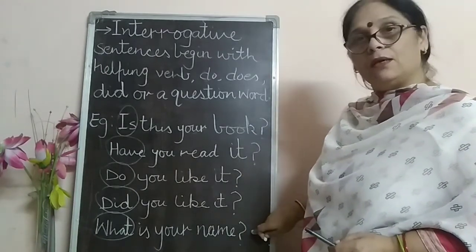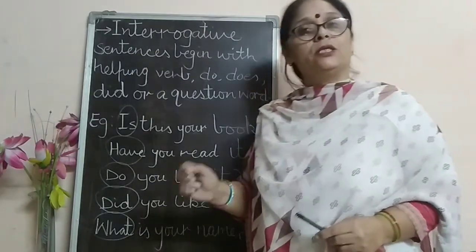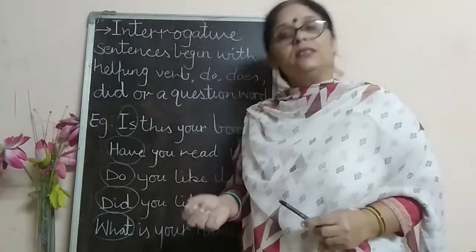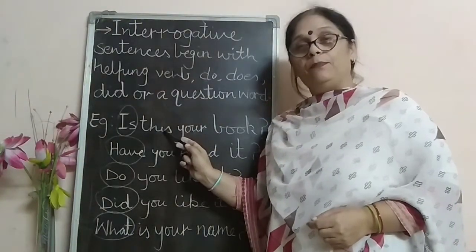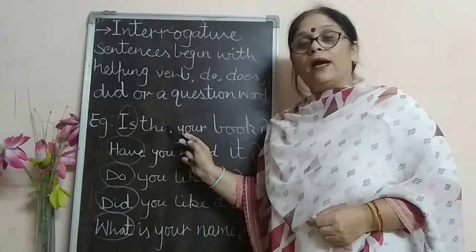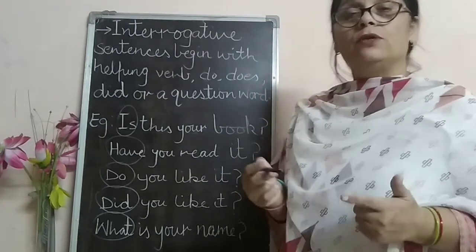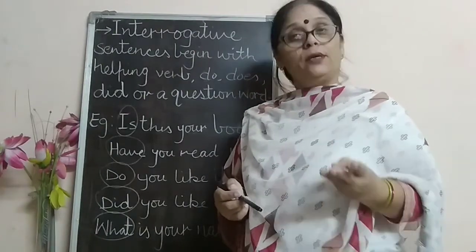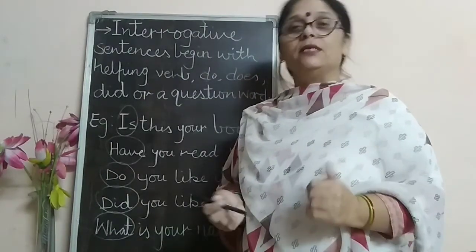You can see here. So these are the questions or the interrogative sentences. Now I will tell you when we have to use the helping verbs to form an interrogative sentence, and when we have to use the verbs do, does or did to form an interrogative sentence.